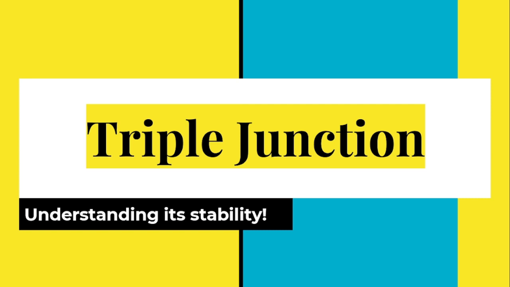So let's get started. A triple junction is basically a point which denotes the meeting point of three or more plates. Now the first and foremost confusion here is that there must be only three plates, but that is not true.